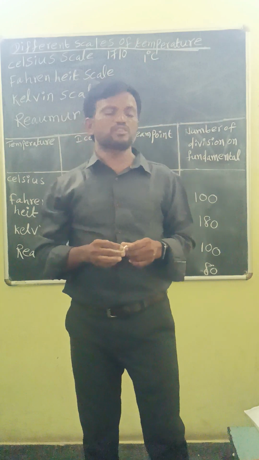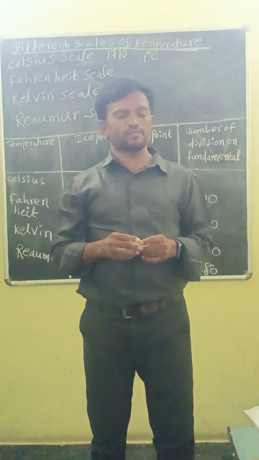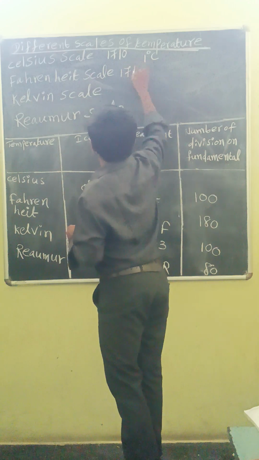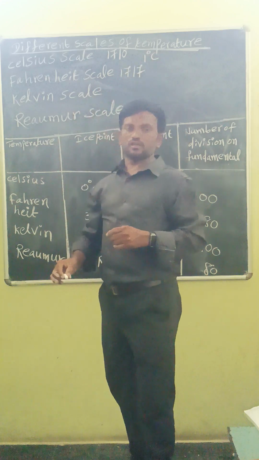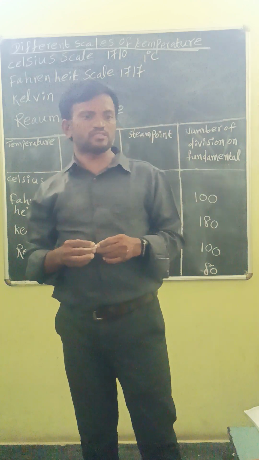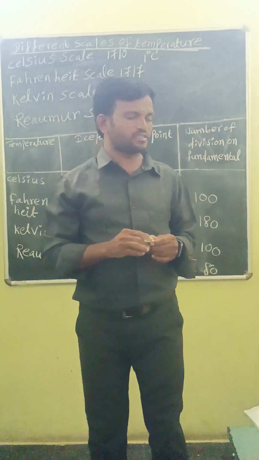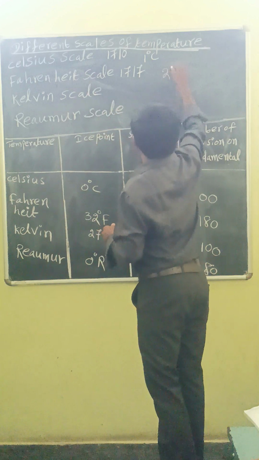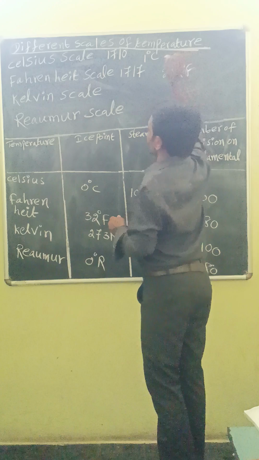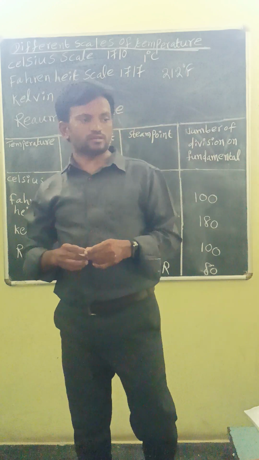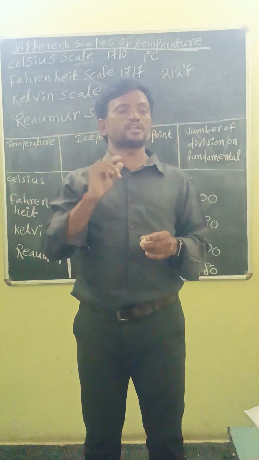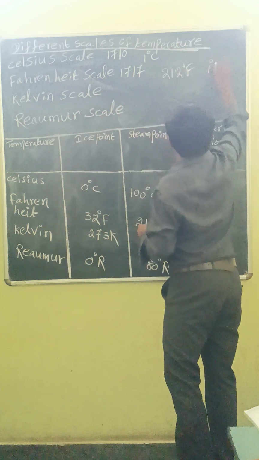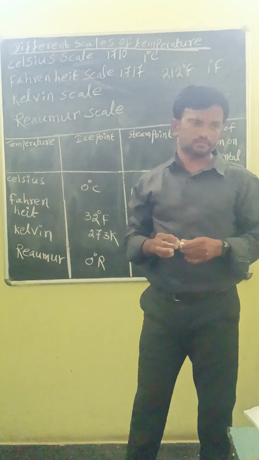Fahrenheit scale. This scale was devised by Gabriel Fahrenheit in the year 1717. On this scale, ice point is taken as 32 degree Fahrenheit and steam point is taken as 212 degree Fahrenheit. Total parts on this scale is 180 equal parts. Each part corresponds to 1 degree Fahrenheit.